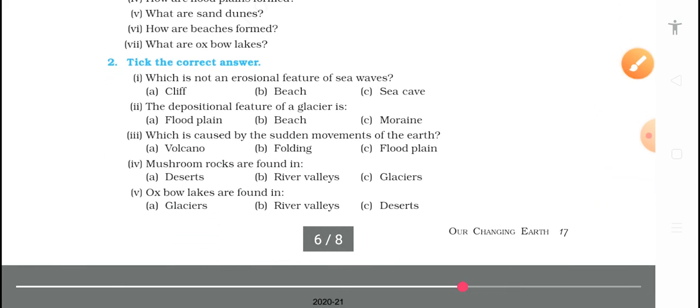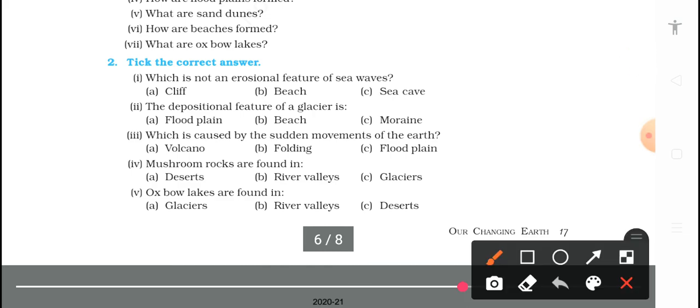So let's go to question number 2, tick the correct answer. Which one is not an erosion feature of sea waves? Which is an erosion feature?